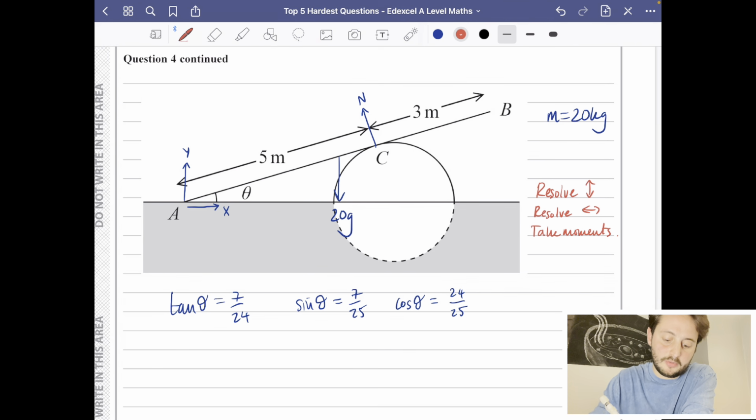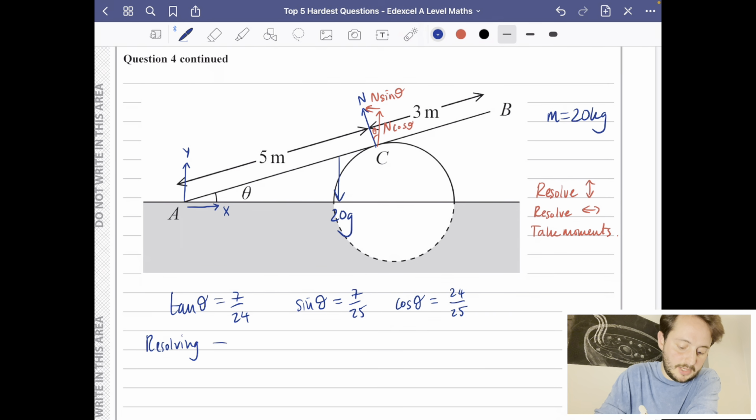Now I have got some angled forces, and this angled force that I've got here, which is N, I'm going to split into 2 different forces. I'm going to split it going upwards and then going to the left here. And this angle is also going to be theta. So this force going upwards is going to be N cos theta, and this one going to the left is going to be N sine theta. So I'm just going to go ahead and start doing some of the resolving that we've got. I'm going to begin by resolving left and right. This means that N sine theta is equal to X. And then we are going to have that N cos theta for resolving up and down.